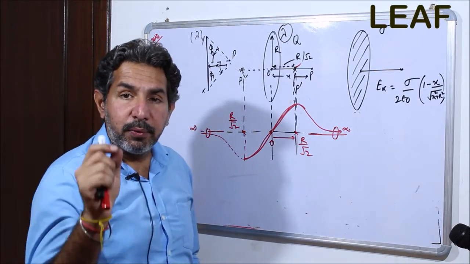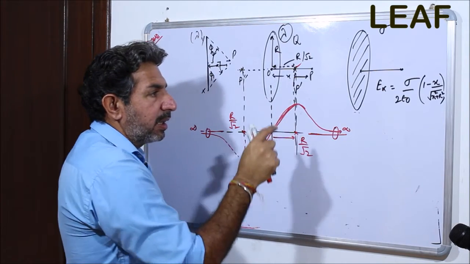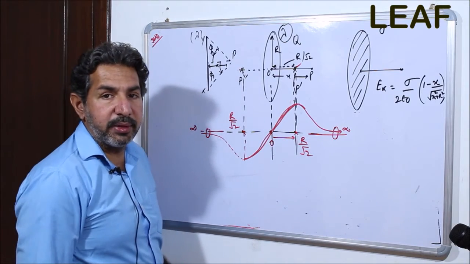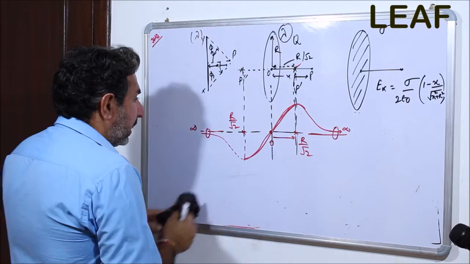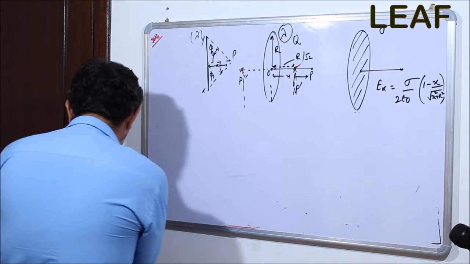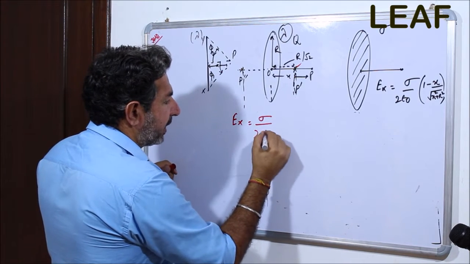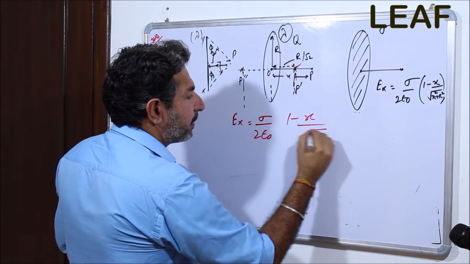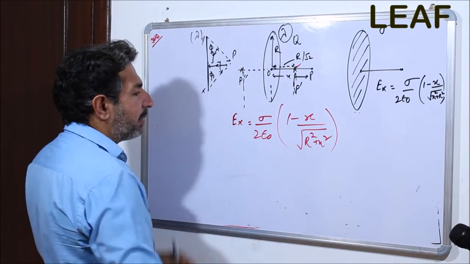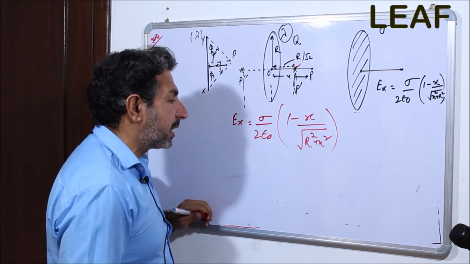Okay, so one segment, the ring, is covered. Equivalently there is another segment, the disk, and I am going to explain right now what is normally asked in the disk. Let me just wipe it off. In case of the disk, we very well know this expression: Ex is equal to sigma by 2 epsilon naught times 1 minus x by under root of r square plus x square, or x square plus r square, the way you wish to write.